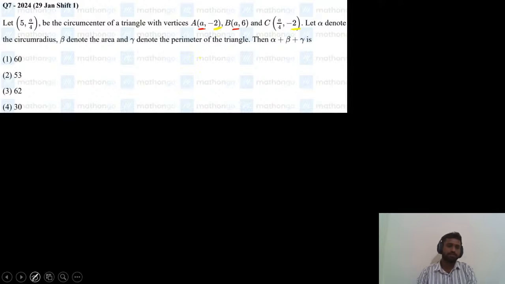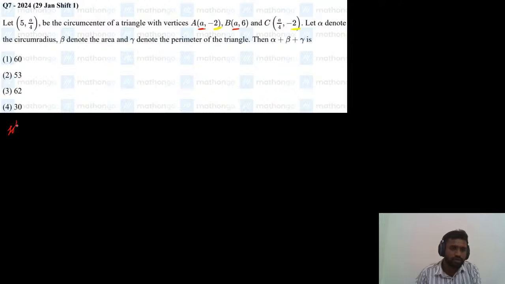So what is the use of this? The equation of a line parallel to the x-axis will be y equals constant. So AC will be parallel to the x-axis, since here y is minus 2 and here also y is minus 2. And what about the points A and B? Here the x coordinate is the same. The equation of a line parallel to the y-axis will be x equals constant.